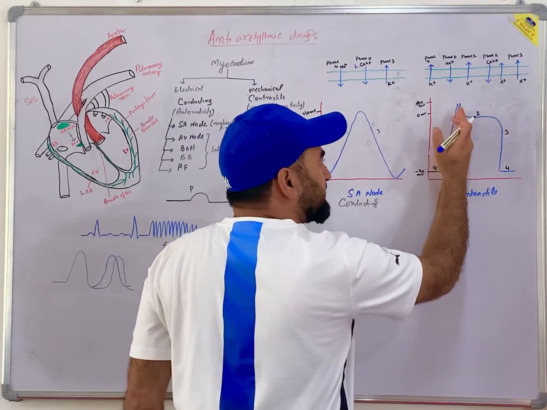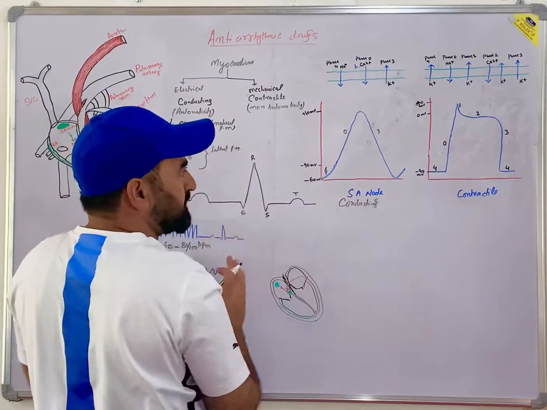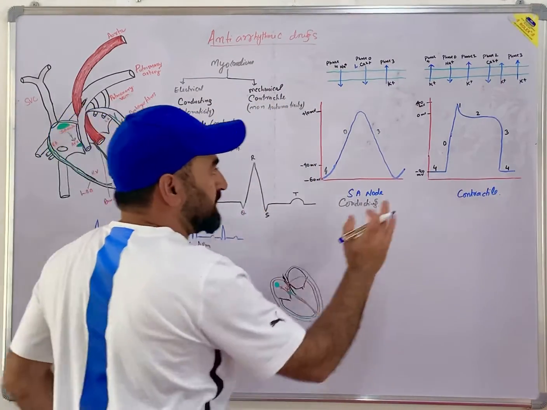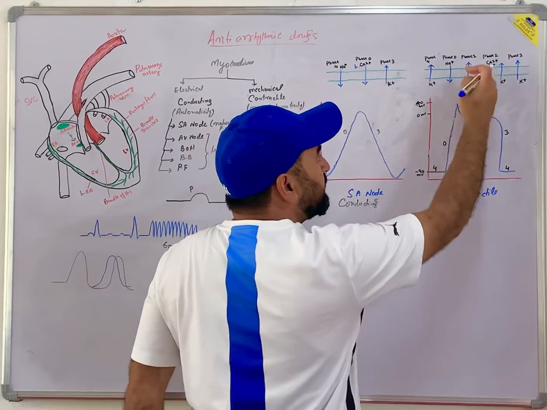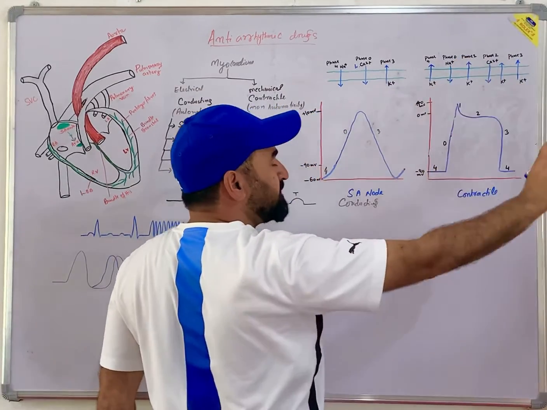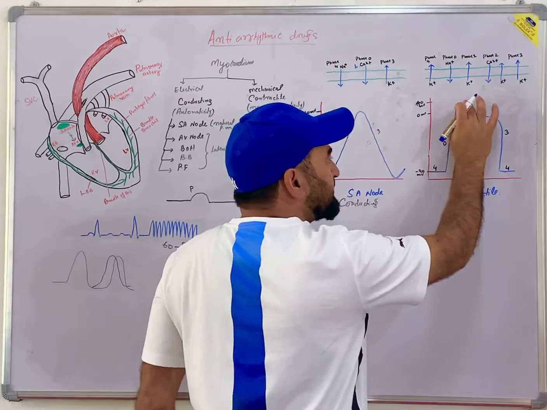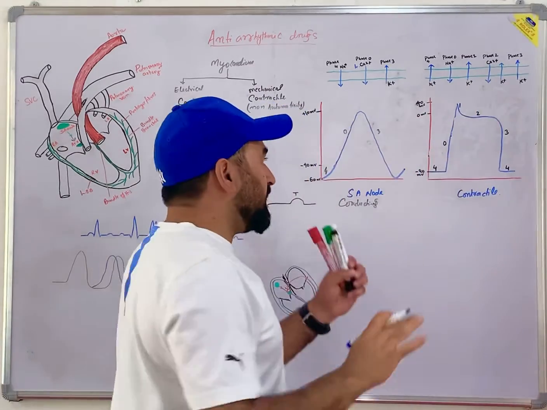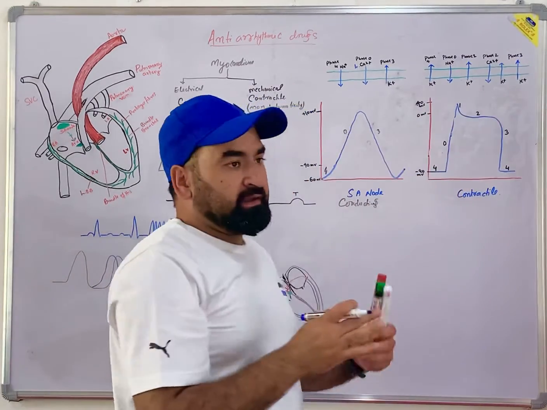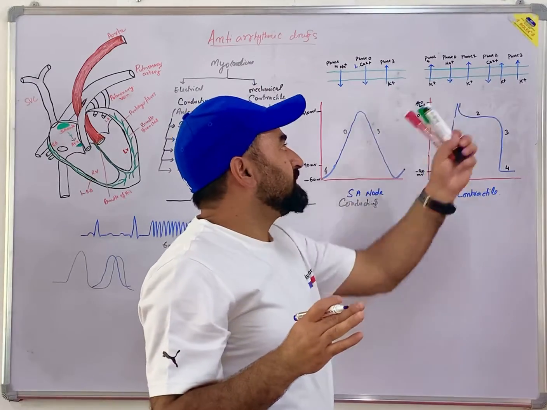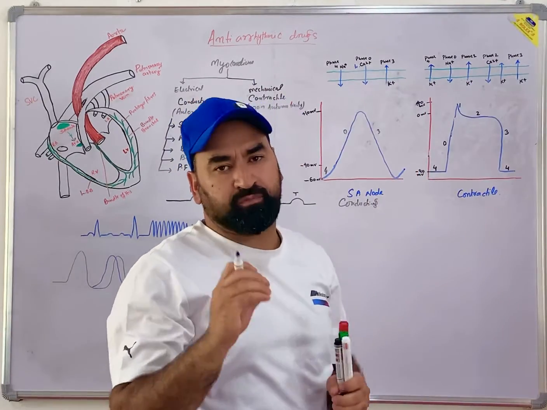That depolarization spreads towards all the ventricle. Now this is phase 0. Okay, it is because of entry of sodium. Now when it reaches plus 40, another channel opens. That channel is the potassium channel for a brief period.